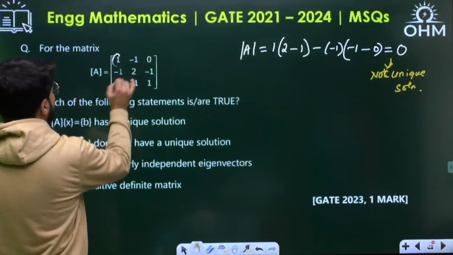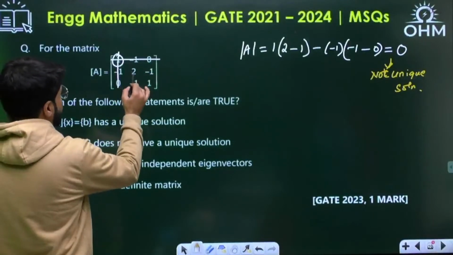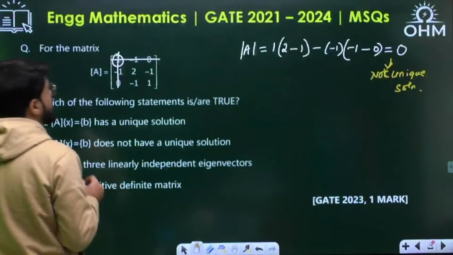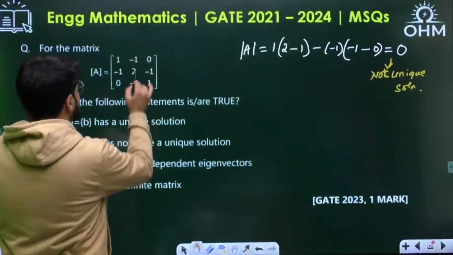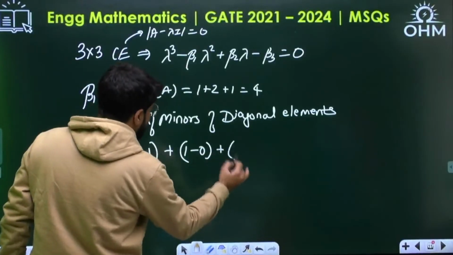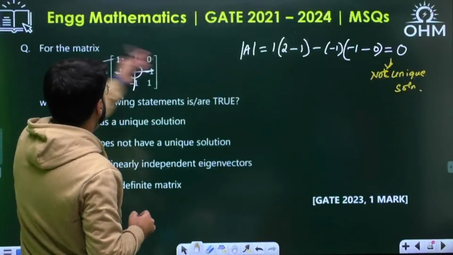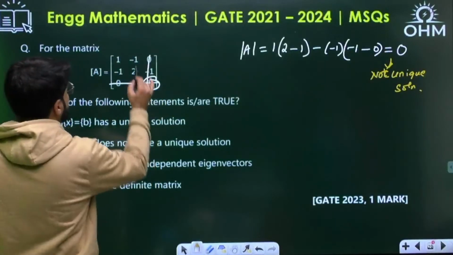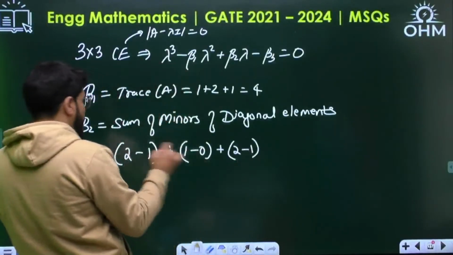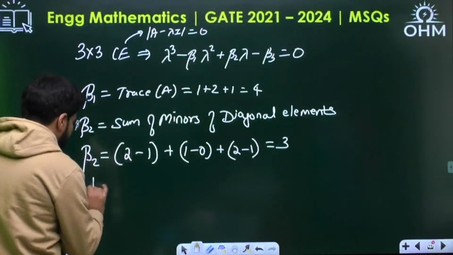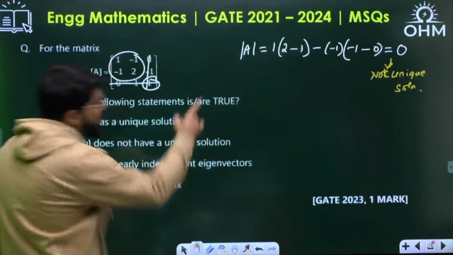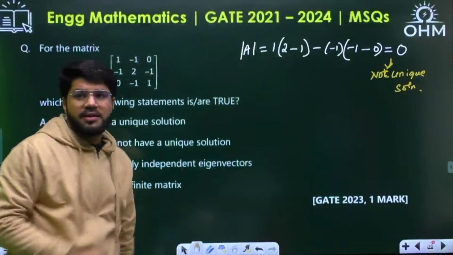For the first diagonal element, the first row and first column deleted, we get 2 minus 1. Plus, for the second diagonal element, second row and second column deleted, we get 1 minus 0. And the third minor corresponds to the third diagonal element, third row and third column deleted, then this determinant is 2 minus 1. So all are 1, 1, 1. Final answer, beta 2 equal to 3, and beta 3 is equal to the determinant of the matrix A, which we have already calculated as 0.